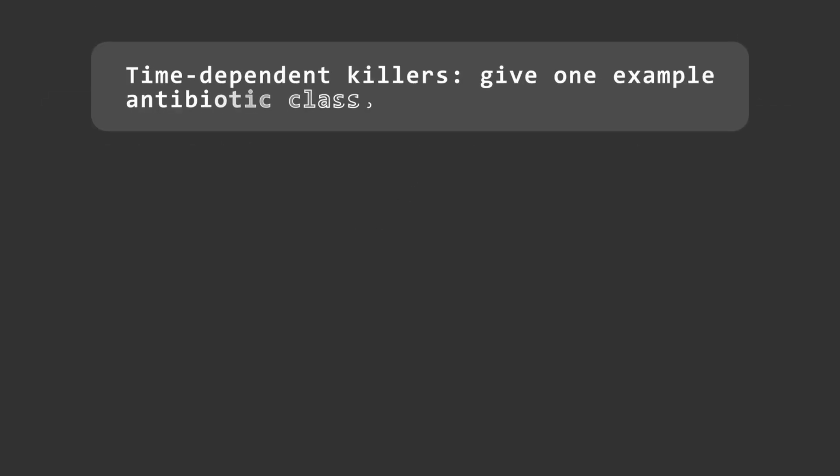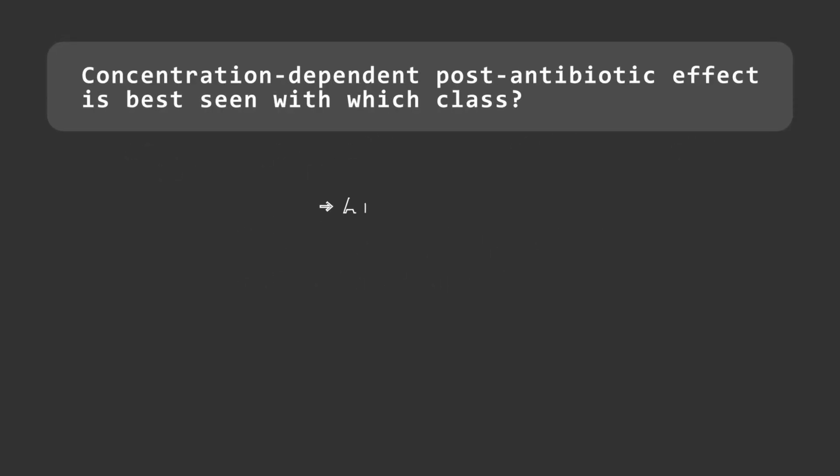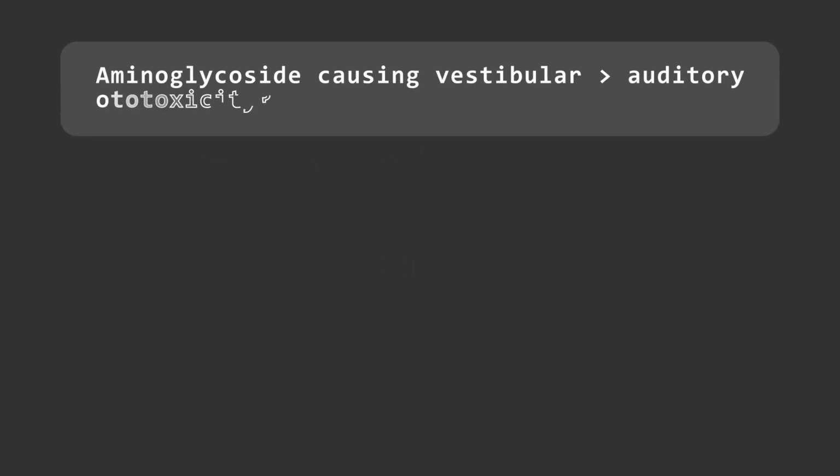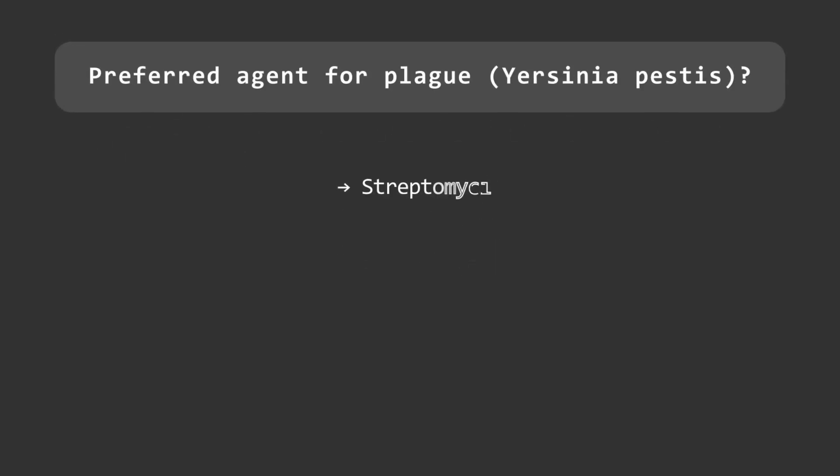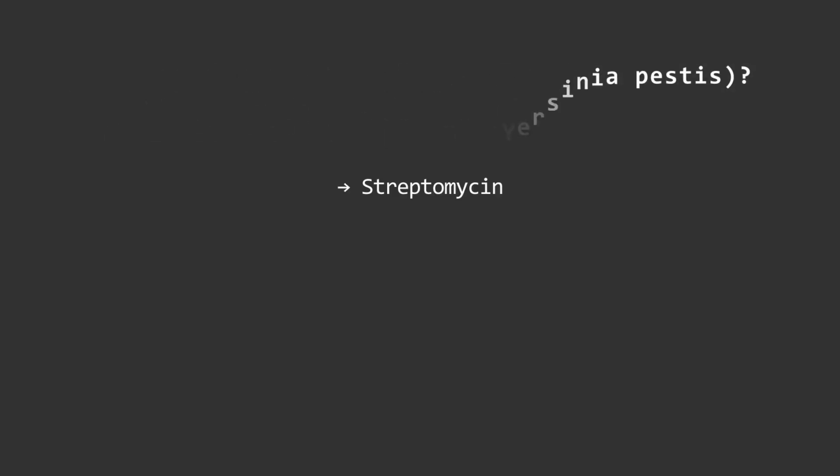Time-dependent killers. Give one example antibiotic class. Beta-lactams, example, penicillins. Concentration-dependent post-antibiotic effect is best seen with which class? Aminoglycosides. Aminoglycoside causing vestibular and auditory ototoxicity? Streptomycin. Preferred agent for plague, Yersinia pestis? Streptomycin.